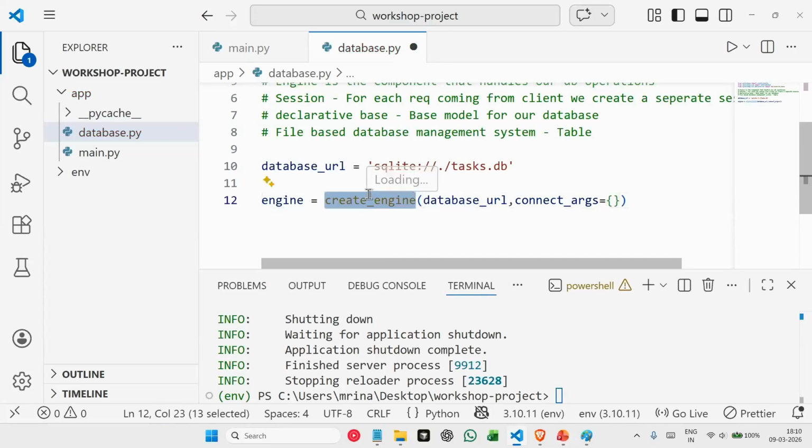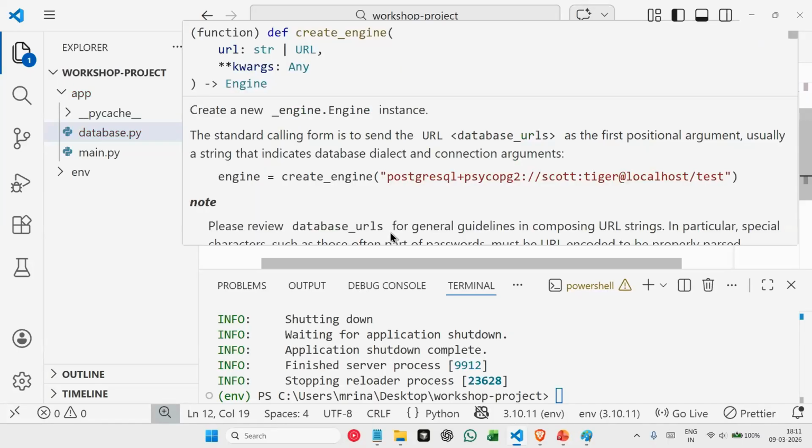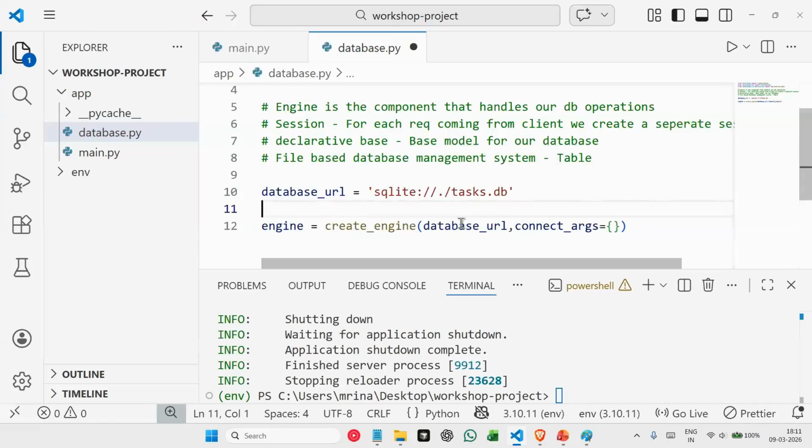The component that is handling our database operations, we are creating that component currently. This is our interpreter that is running our database commands. Okay, and to this we are passing our URL and telling it that I'm using SQLite for this particular database, and the name of the database is task.db.